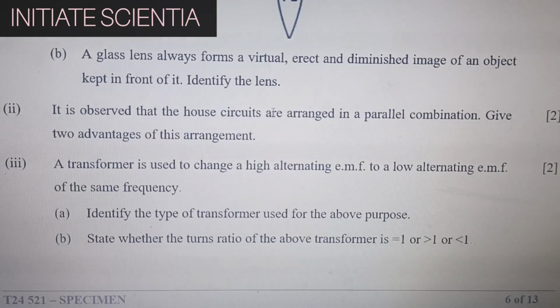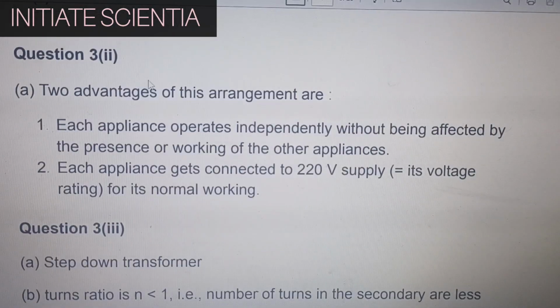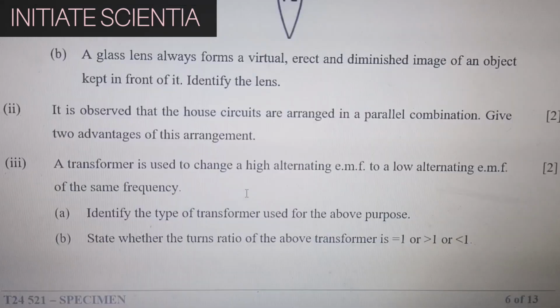Next, it is observed that the house circuits are arranged in a parallel combination. Give two advantages of this arrangement. Two advantages of this arrangement are: each appliance operates independently without being affected by the presence or working of the other appliances. Each appliance gets connected to 220 volt supply, its voltage rating for its normal working.